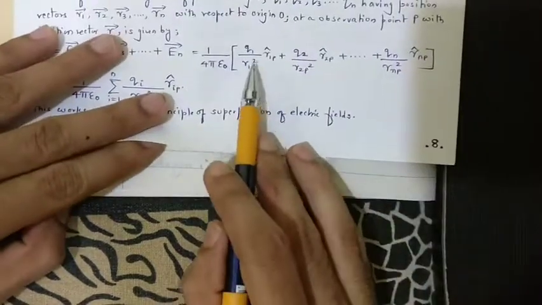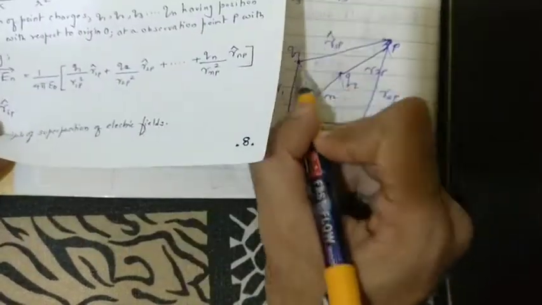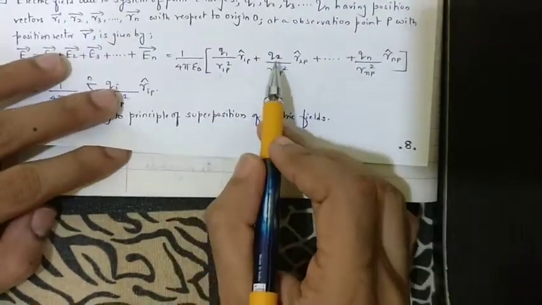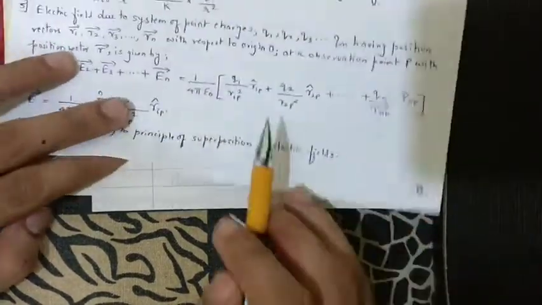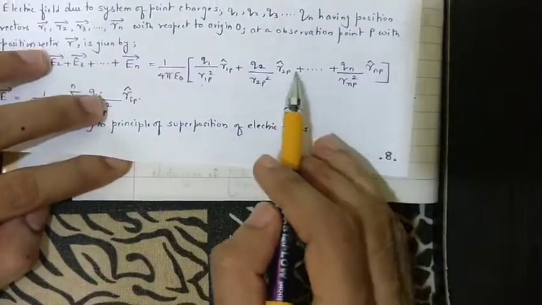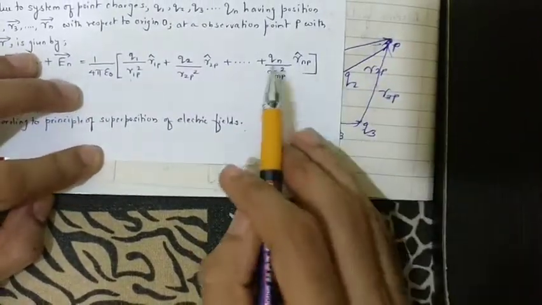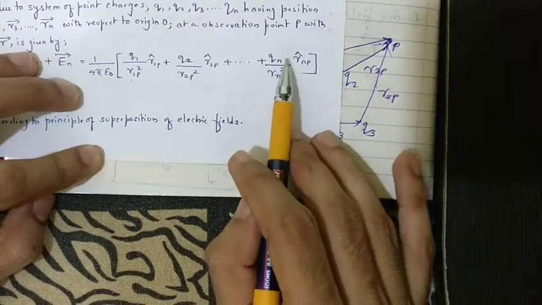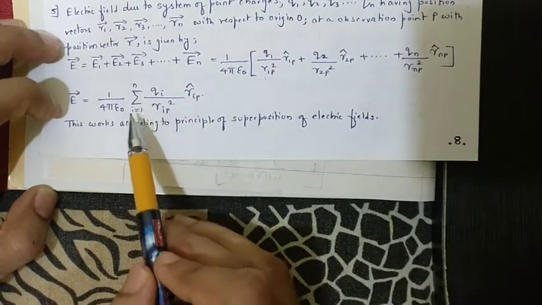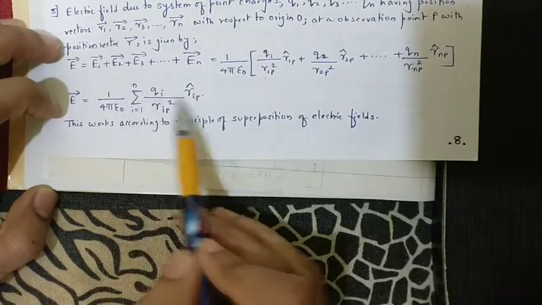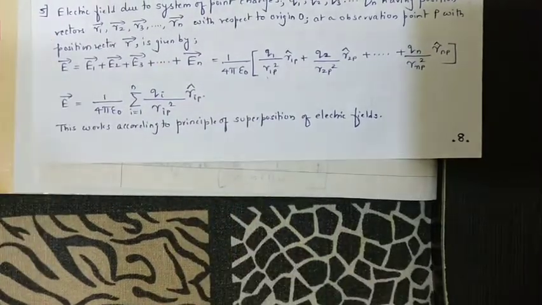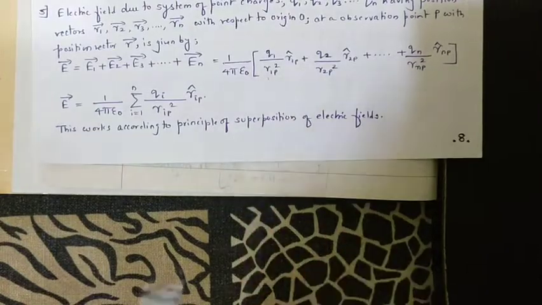So R1p square, R1p cap, the direction pointing from Q1 to P, plus Q2, the second source charge, divided by R2p square, the distance between the two, into R2p cap, plus so on till, supposing n number of charges are present, Qn upon Rnp square, Rnp cap. In general you can write it as 1 upon 4 pi epsilon naught, summation over i, Qi upon Rip square, Rip cap. So this works according to, again, the principle of superposition of electric field.